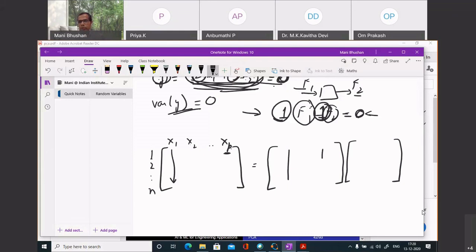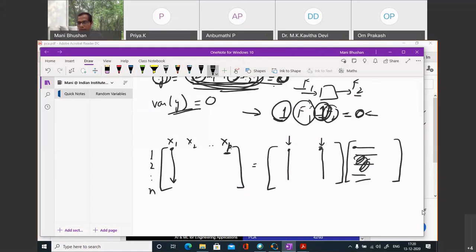The x1 value is this value multiplied by this plus the second value multiplied.